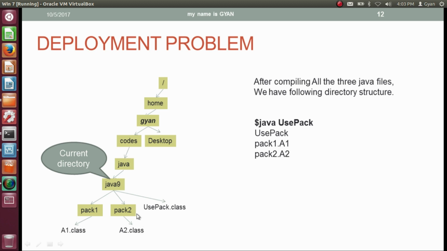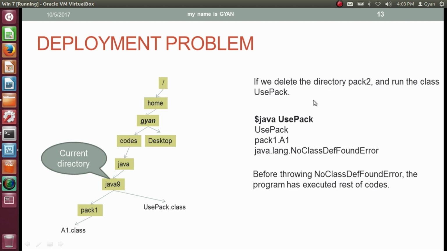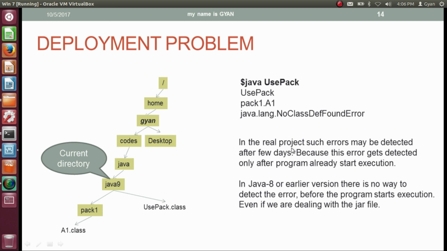If we delete the directory pack2 and run the class usepack, then it will print usepack and pack1.a1. After printing pack1.a1, it cannot find the class pack2.a2. So the JVM throws a NoClassDefFoundError. But before throwing the error, the program has executed the rest of the code. In real and big projects, such errors may be detected after a few days of deployment, because this error gets detected only after the program has already started execution.